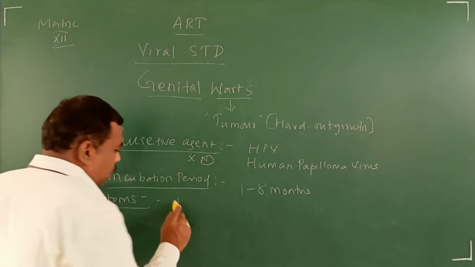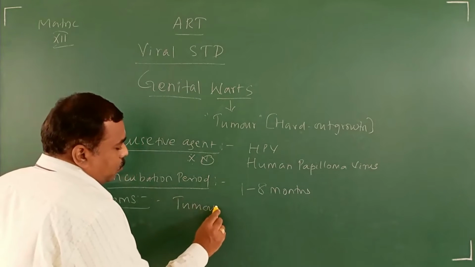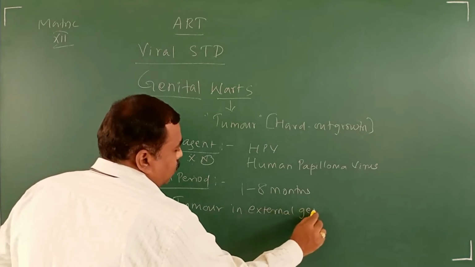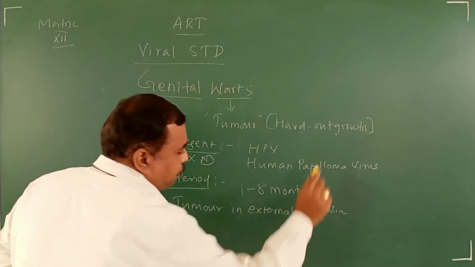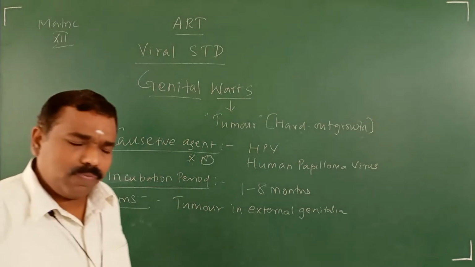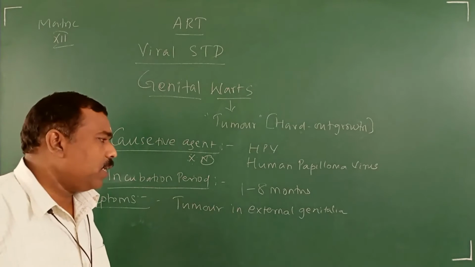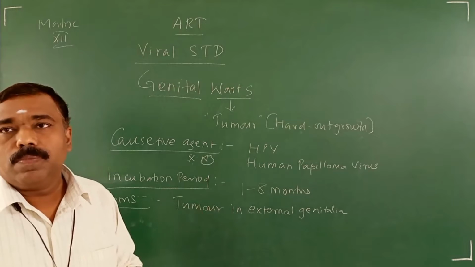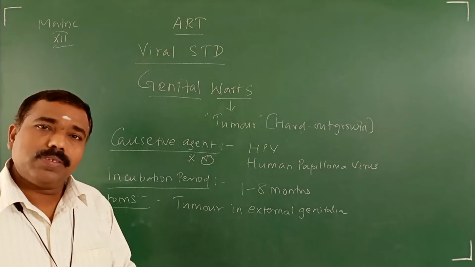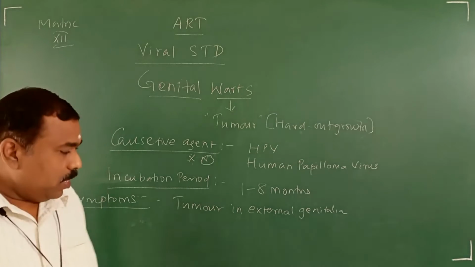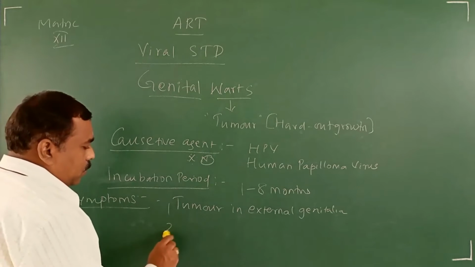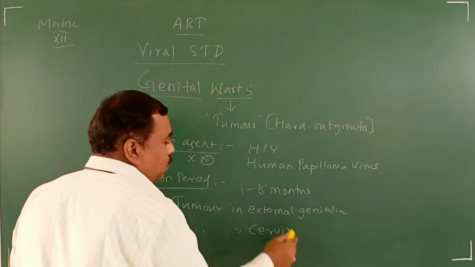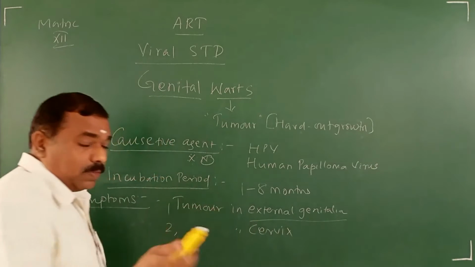The tumor in the external genitalia, either male or female, a small hard outgrowth may arise. And the tumor also arises in the cervix, in a woman's cervix. External genitalia in both cases, male and female.